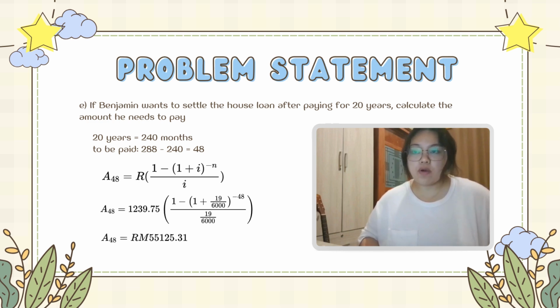Then we use the formula A subscript 48 equal to R times 1 minus 1 plus i to the power negative n, over i. So we insert all the numbers, and it will be like this. A subscript 48 equal to 1,239.75 times 1 minus 1 plus 19 over 6,000 to the power negative 48, over 19 over 6,000, and then we will get RM55,125.31.